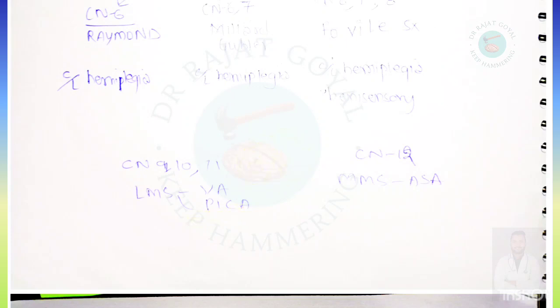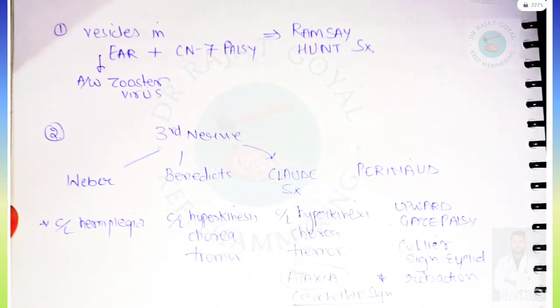Cranial nerve 12 palsy will be there in medial medullary syndrome, and it occurs due to a defect in the anterior spinal artery. So these all are the cranial nerve syndromes.